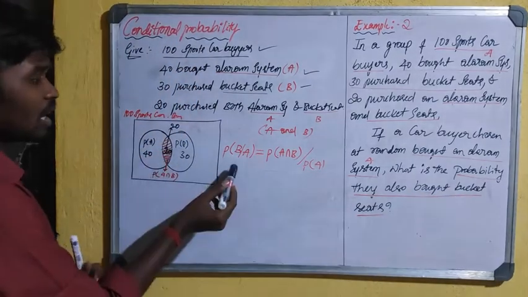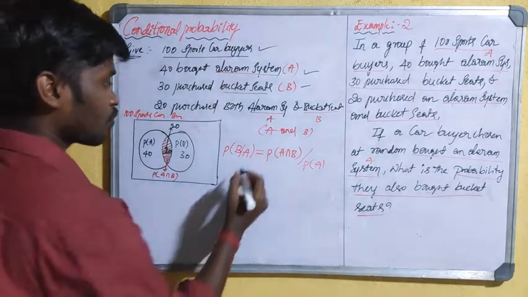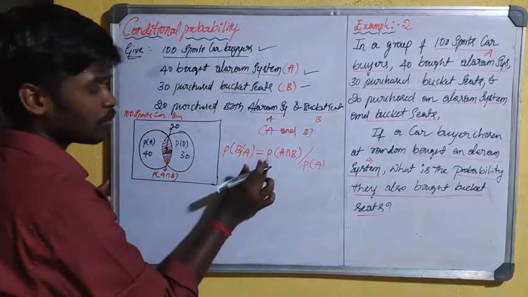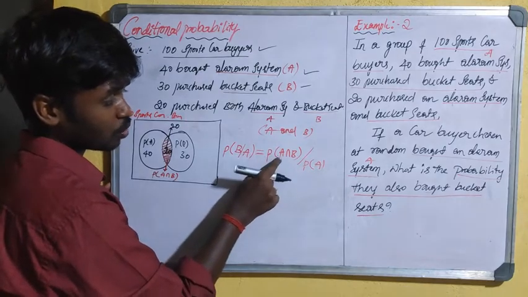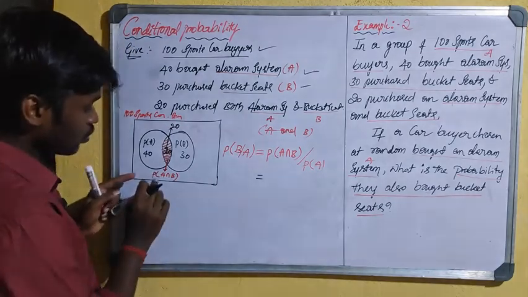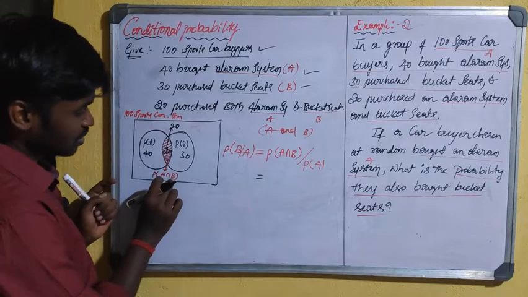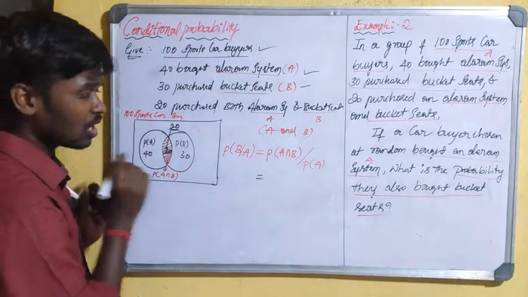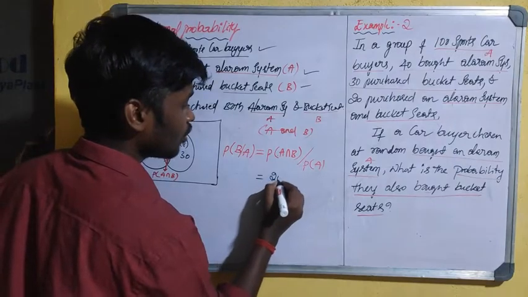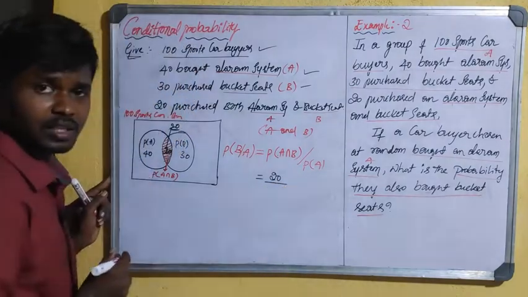See the diagram and apply the formula. Okay, what is the probability that the sports car buyers purchase both alarm system and bucket seats? Both are purchased by the 20 sports car buyers. So 20 sports car buyers.